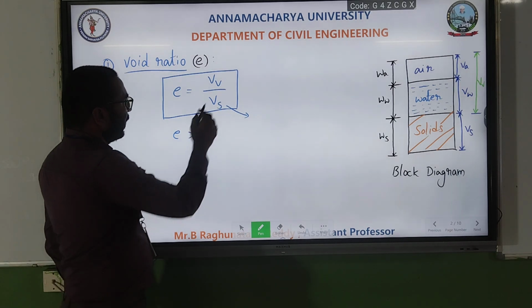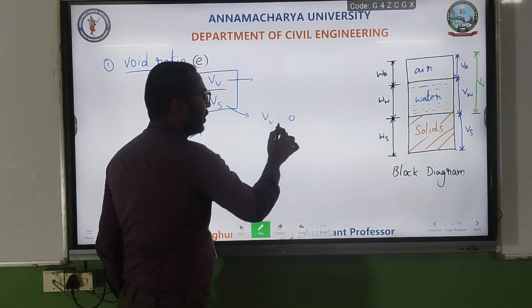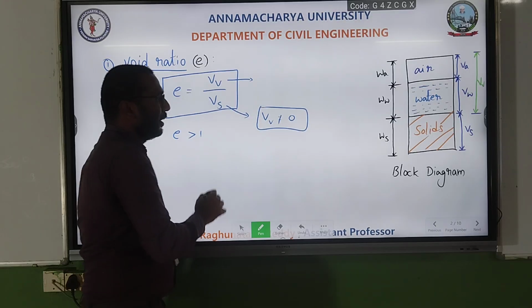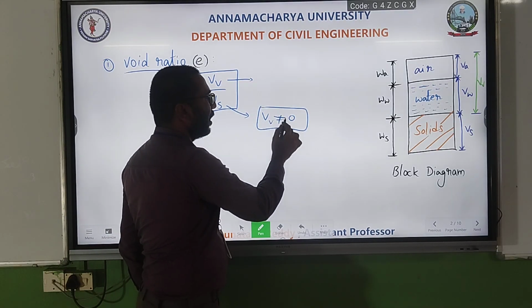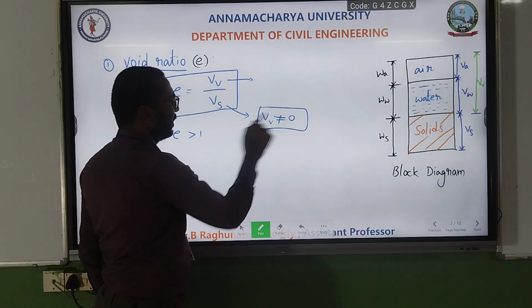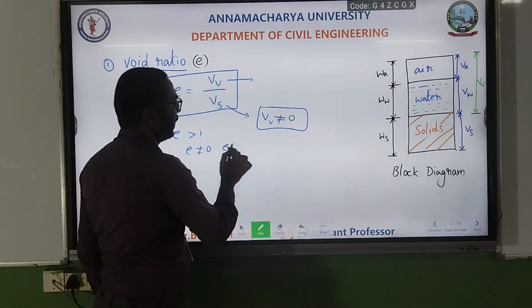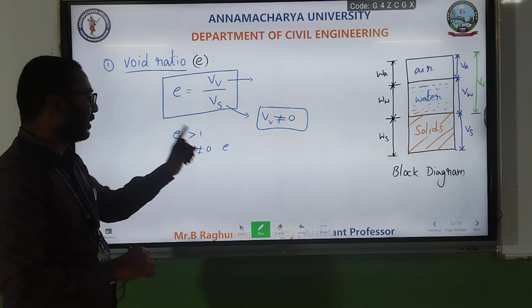Next one, volume of voids Vv is not equal to 0. That means it is impossible to remove all voids in a soil. So volume of voids is not equal to 0; it is greater than 0, and may be greater than 1 also.